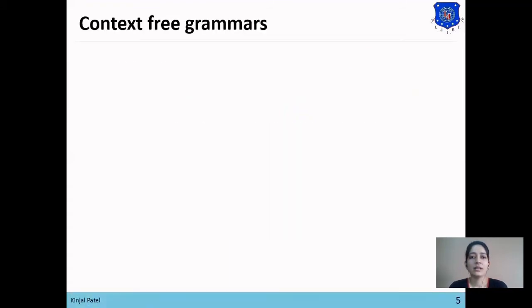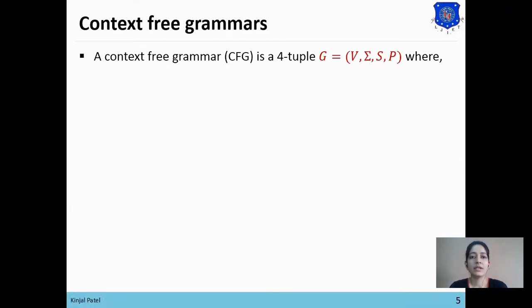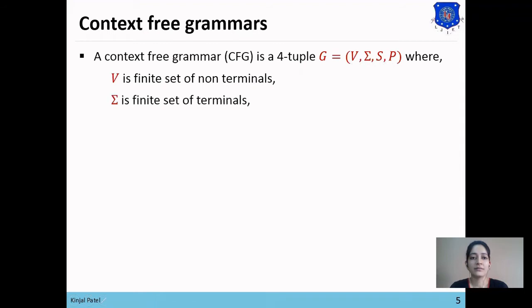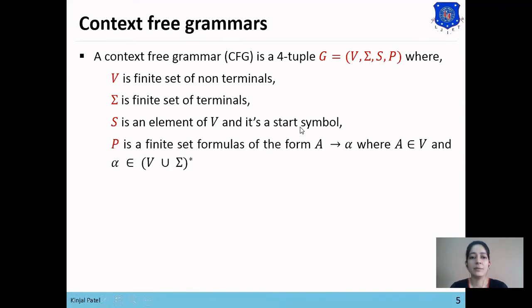Now, what is context-free grammar? So, context-free grammar is a four-tuple grammar in which V, sigma, S, and P are included. First, V denotes the finite set of non-terminals. Sigma denotes the finite set of terminals. S is an element of V, and V denotes non-terminals. So S is a non-terminal symbol and it is the starting symbol of our grammar.